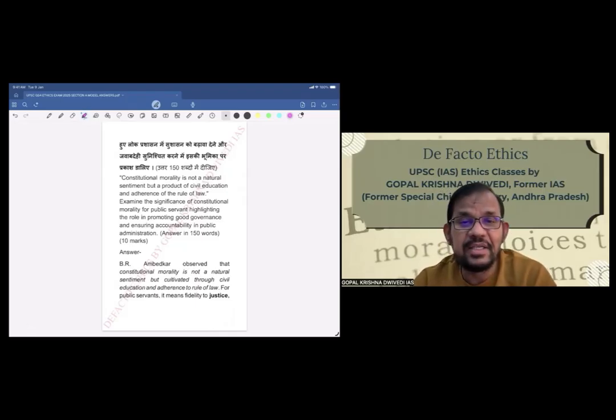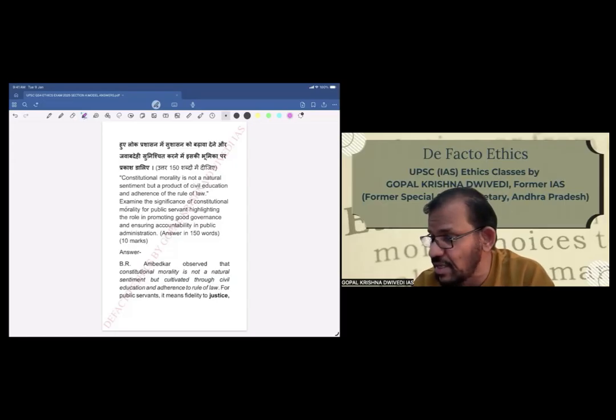Constitutional morality is not a neutral sentiment, but a product of civil education and adherence to the rule of law. Examine the significance of constitutional morality for public servants, highlighting its role in promoting good governance and ensuring accountability in public administration. So here, basically, the directive is to examine the significance of constitutional morality for public servants, highlighting the role in promoting good governance and ensuring accountability in public administration.